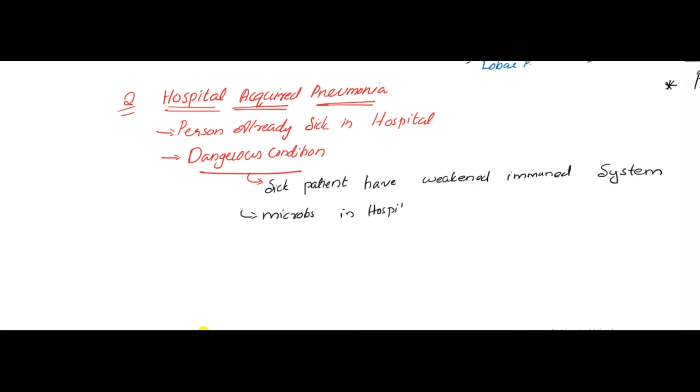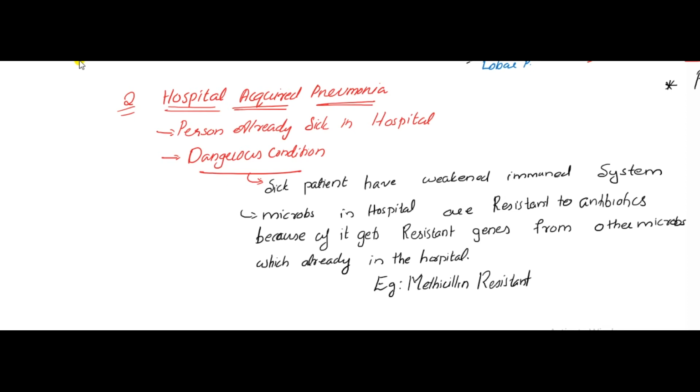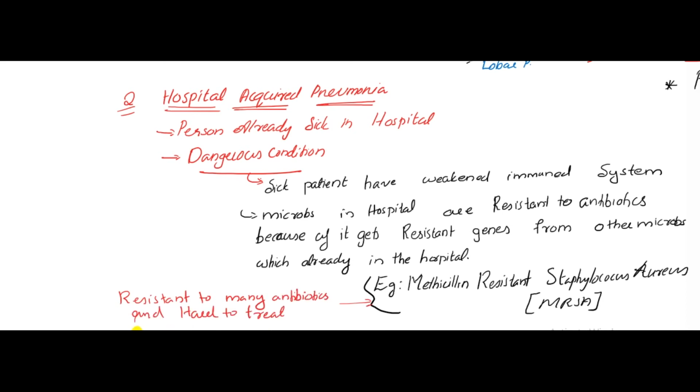Microbes in the hospital are resistant to antibiotics because they get resistance genes from other microbes already in the hospital. Example, methicillin resistant Staphylococcus aureus or MRSA, which has the ability to resist many antibiotics.